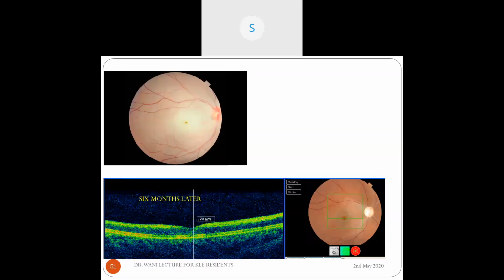And the OCT shows. There's a lag in the slides. Okay. We cannot see that fundus picture. Now you can see. We are on slide number 50, sir, right now. Oh, still 50. We are on slide number 50 only. What is this? Is this due to my problem or your problem or the web?